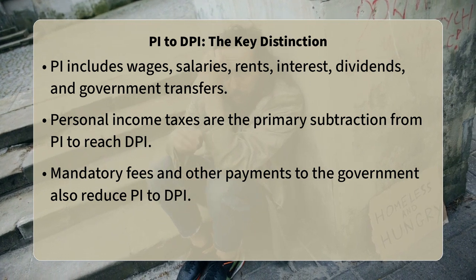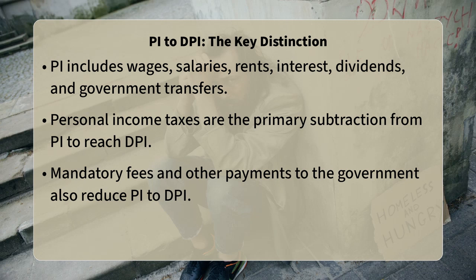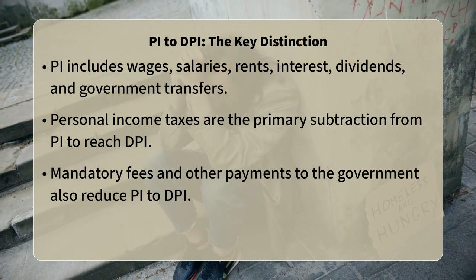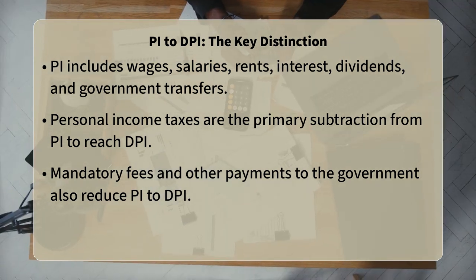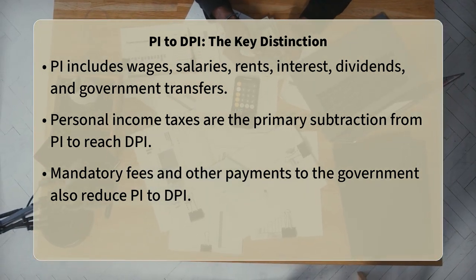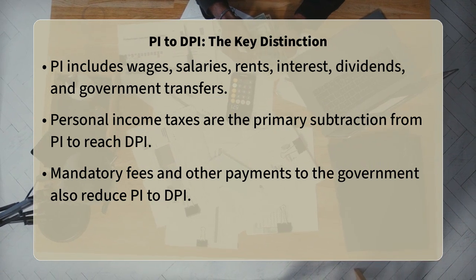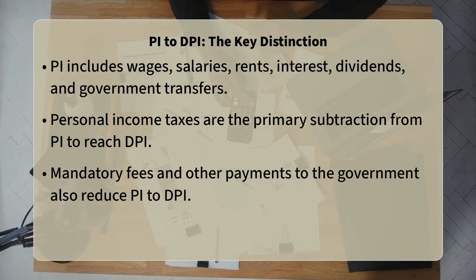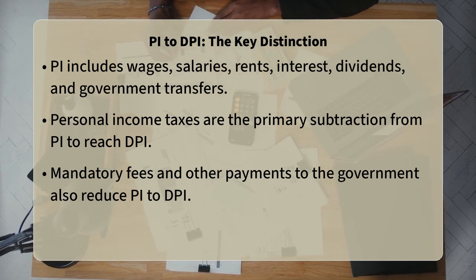Now, to get from personal income to disposable personal income, DPI, we make a key adjustment. We subtract personal current taxes. These are primarily federal, state, and local income taxes. We also subtract other mandatory non-tax payments to the government, like specific fees or penalties. This subtraction is absolutely critical because it removes the portion of income that households cannot freely spend or save. It is the government's share, if you will.